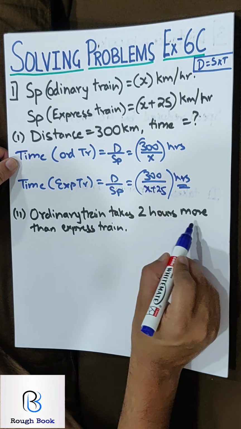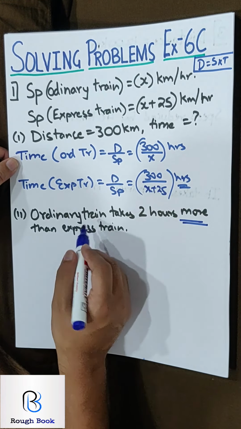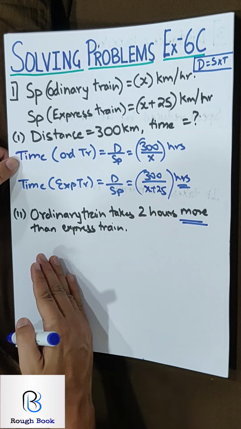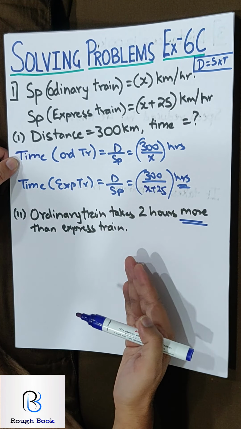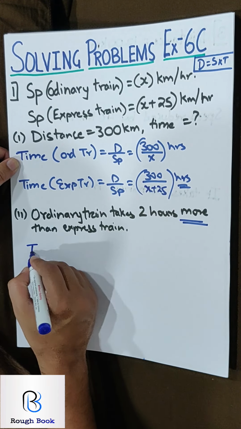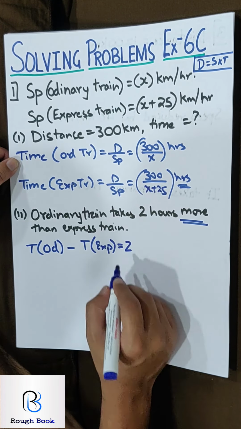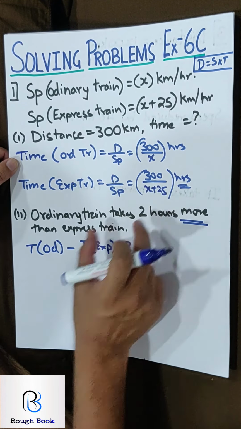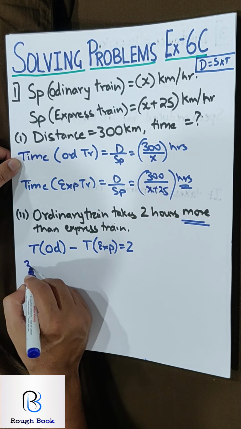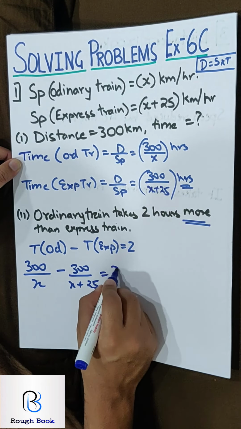Further they say ordinary train takes 2 hours more than the express train. That means express train is going fast and ordinary is taking more. So whichever takes more you have to find that out. Whichever takes more has to be written first and whichever takes less has to be written after that. Alright. So ordinary train takes 2 hours more than the express train. So I will write the time for ordinary train first minus the time for express train is equal to 2 hours. Are you getting this? Now substitute these two values here, solve and automatically you will be able to get the answer. So the time for ordinary train is 300 upon x minus 300 upon x plus 25 is equal to 2.